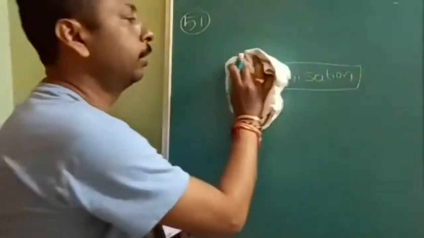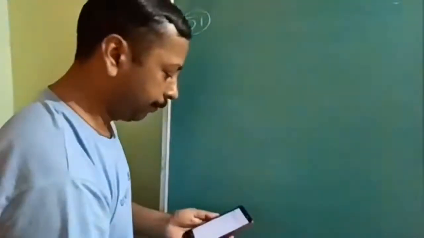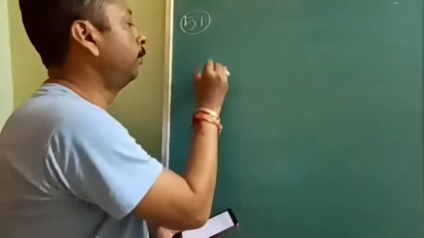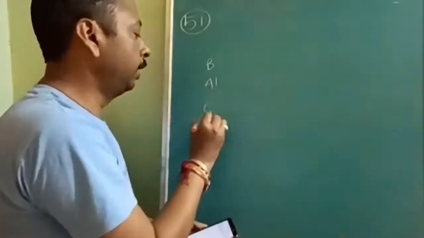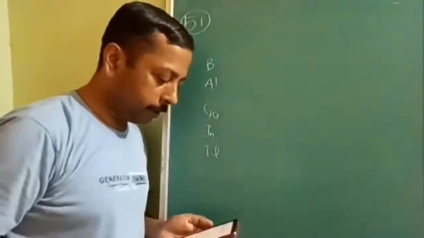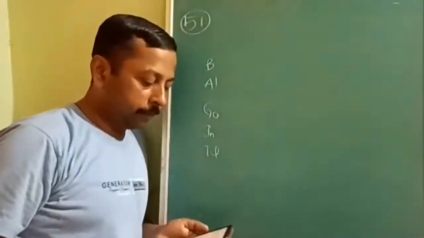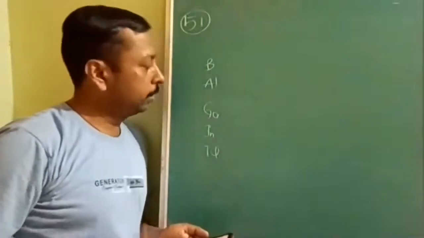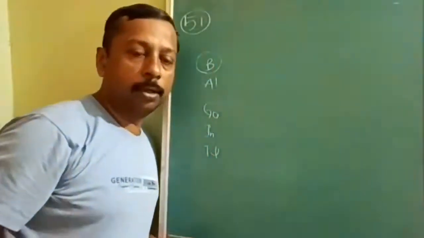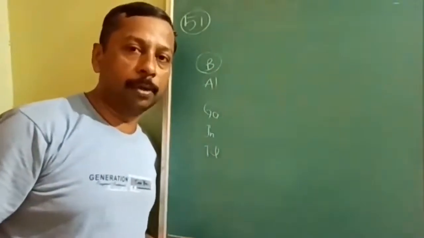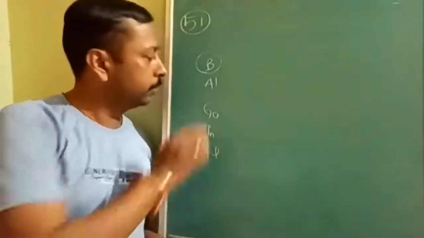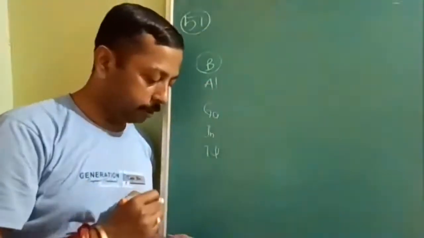Okay, the order of enthalpy of atomization for boron, aluminium, gallium, indium, and thallium. Like these, options are given. Down the group, enthalpy of atomization decreases, so the highest must be boron, due to small atomic size and small bond length. Highest must be boron, second must be aluminium, and then the rest should follow like that.